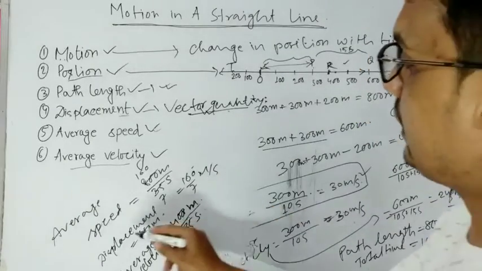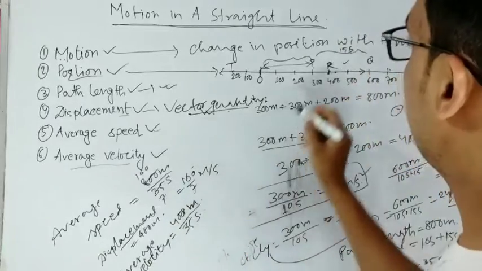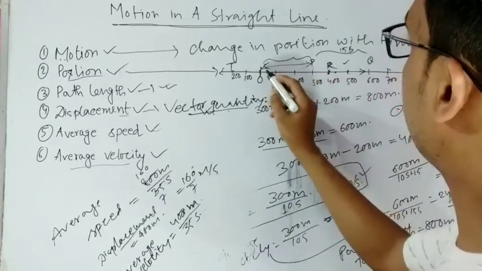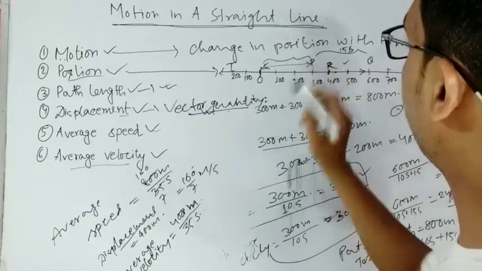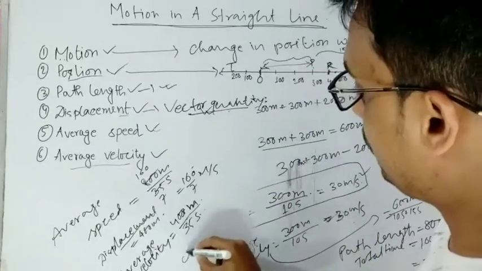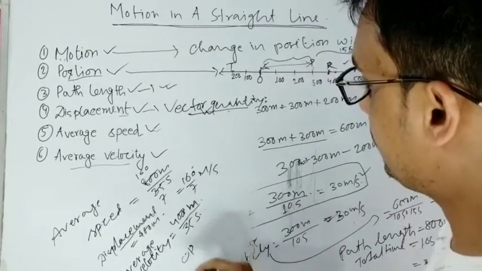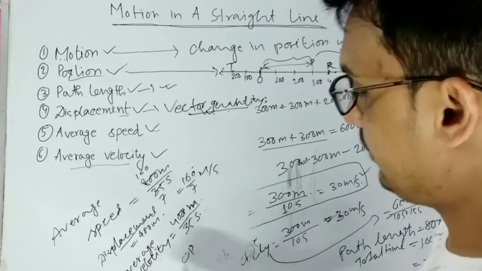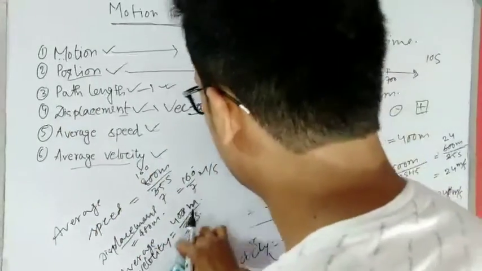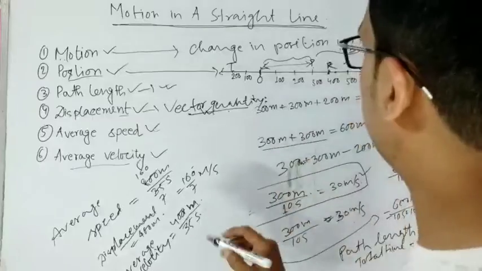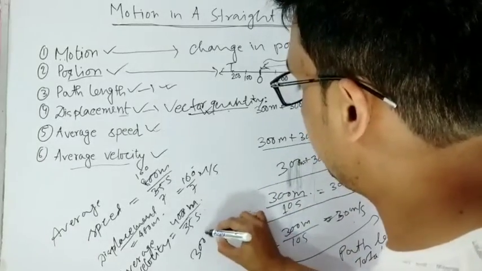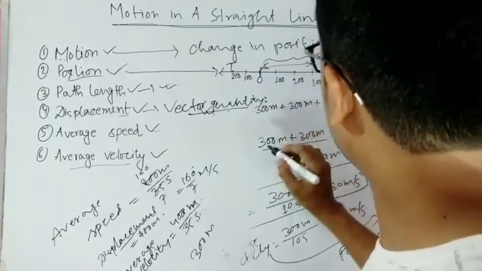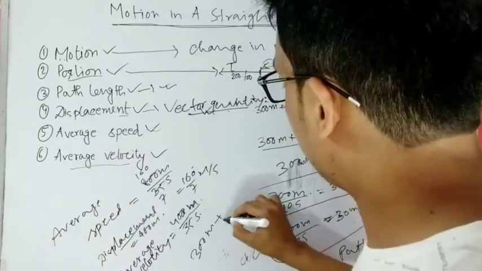And see, here you can calculate displacement in another method also. For example, when it moved from O to P, you just write OP, okay, in the positive direction. You have to add all these displacements. So OP is positive displacement, 300 meter. Then P to Q, 300 meter again, also positive.